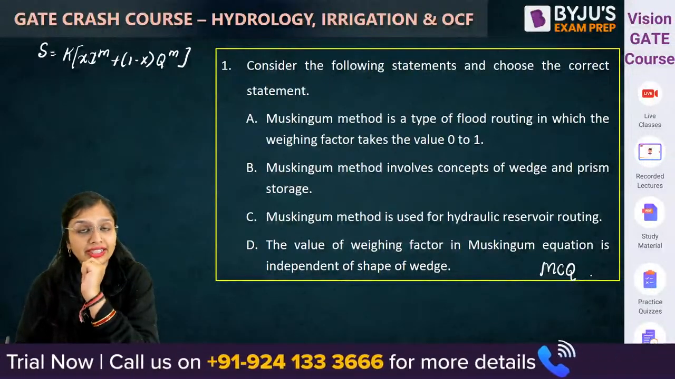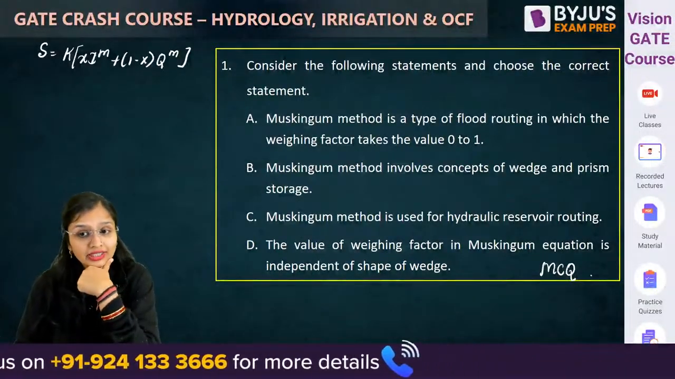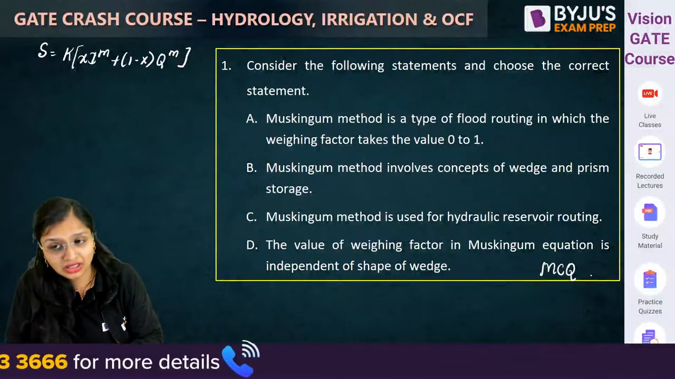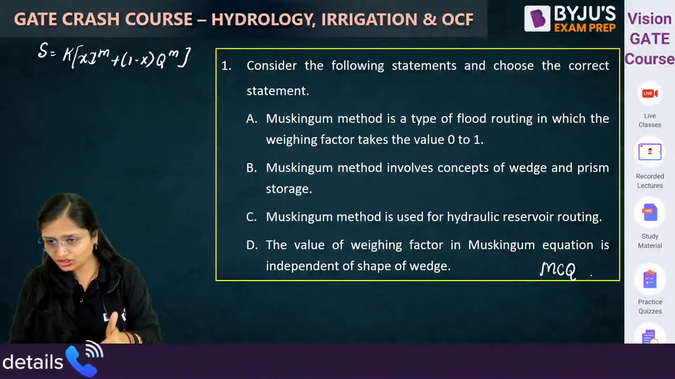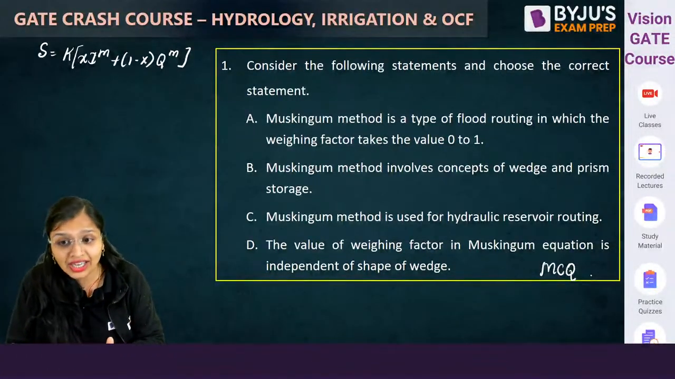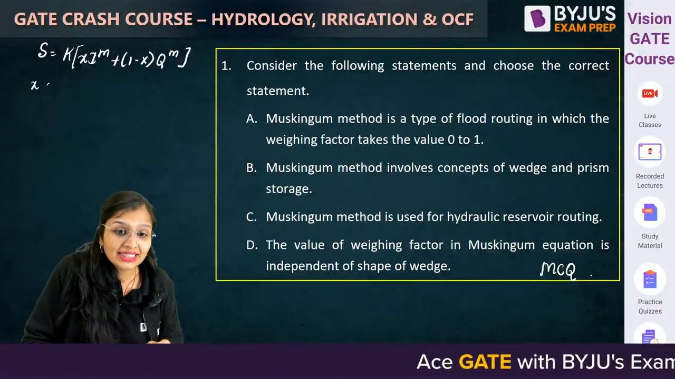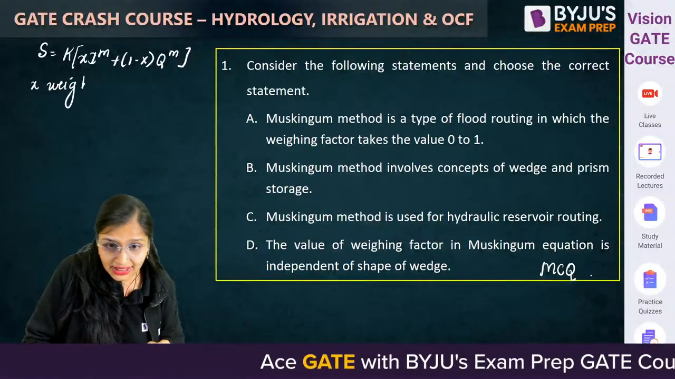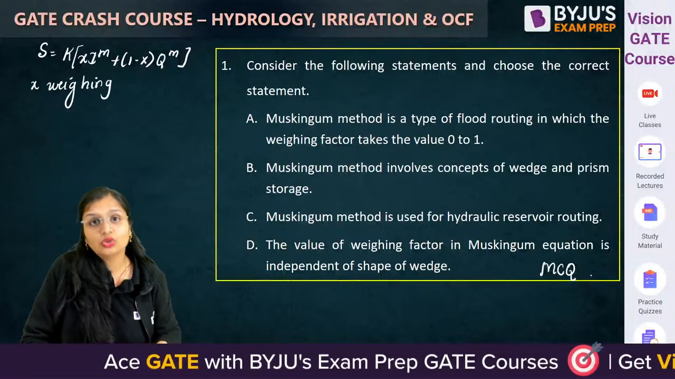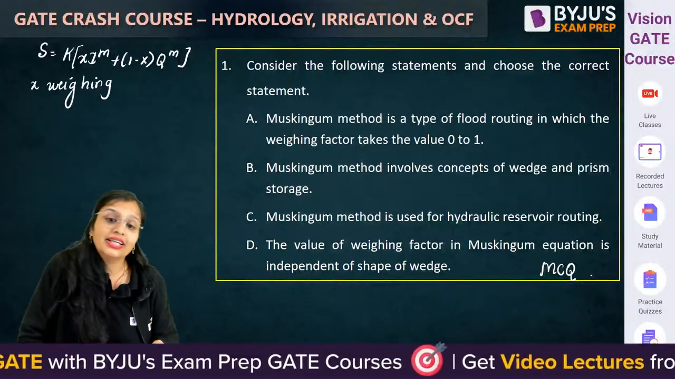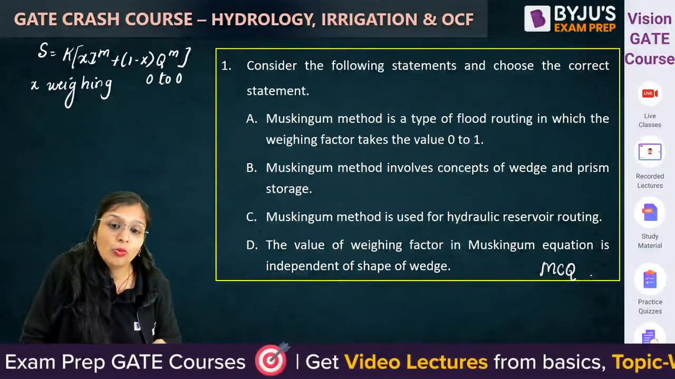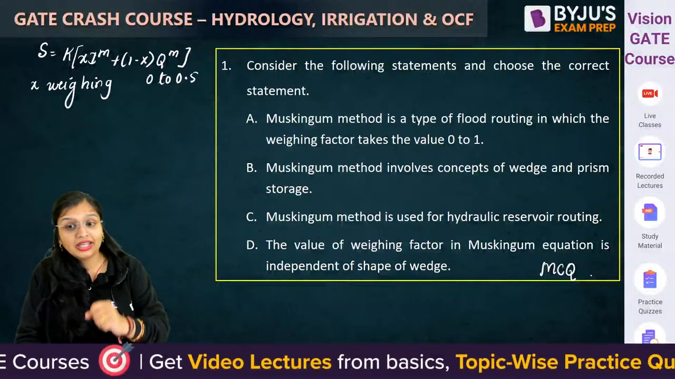Consider the following statements and choose the correct one. First statement: Muskingum method is a type of flood routing, correct, in which the weighing factor takes the value 0 to 1. Let me tell you, x is the weighing factor, and saying it takes the value 0 to 1 is wrong because it takes the value 0 to 0.5. So kindly remember the data.